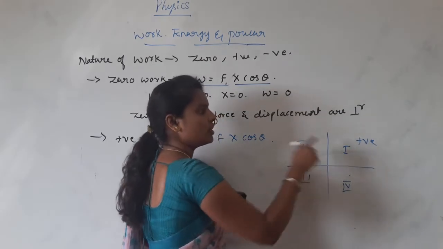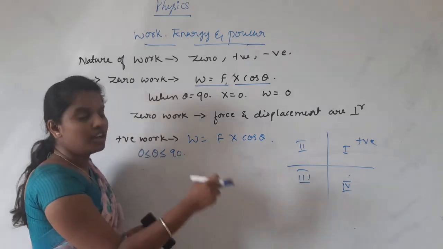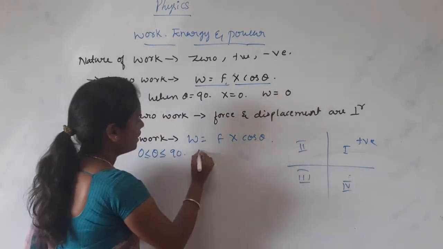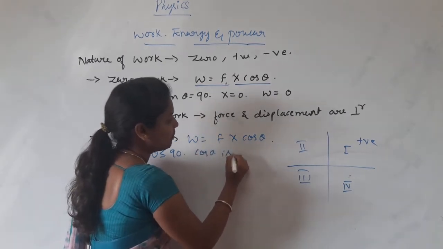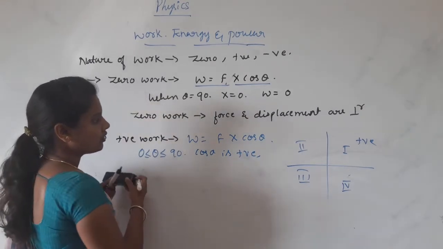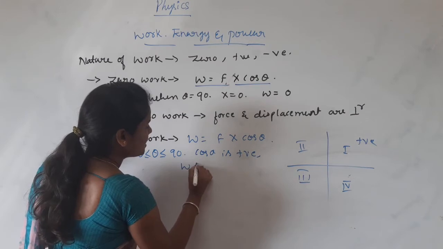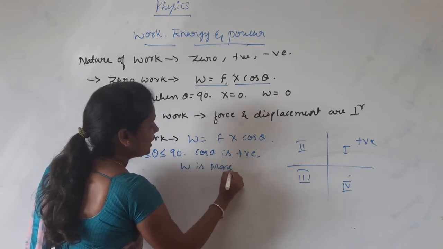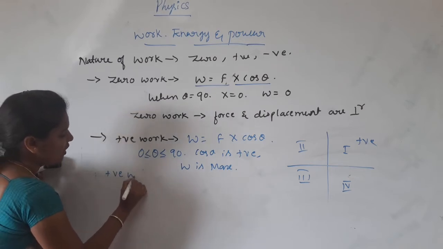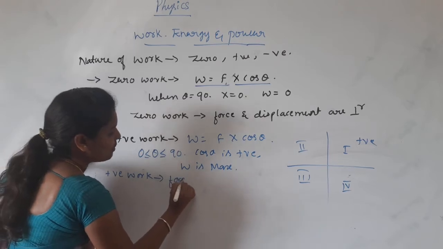Here all are positive in this case. So when theta lies between 0 to 90 degrees, cos theta is positive. Then Fx is maximum, and then work is maximum.